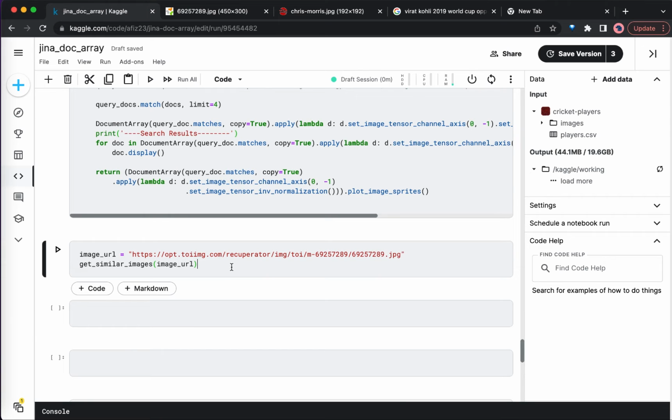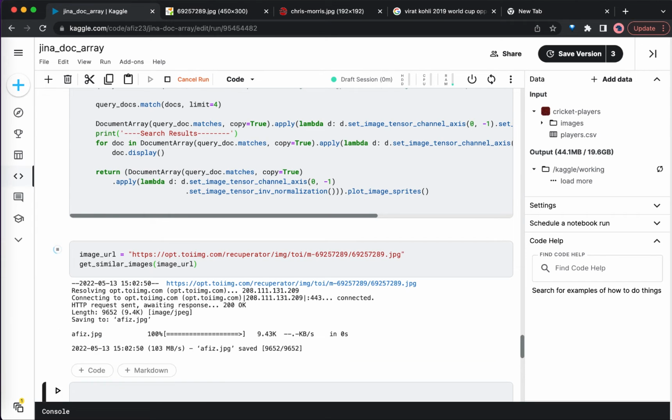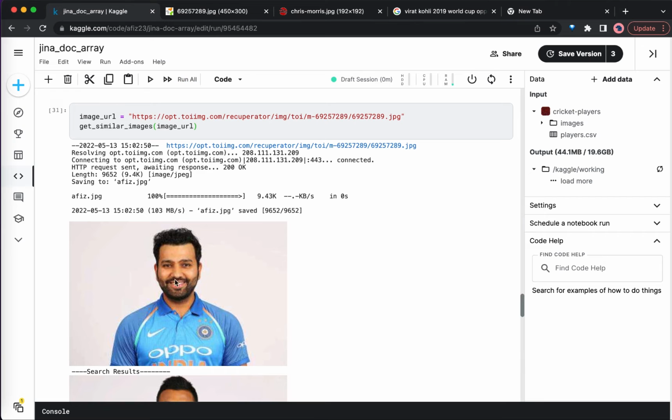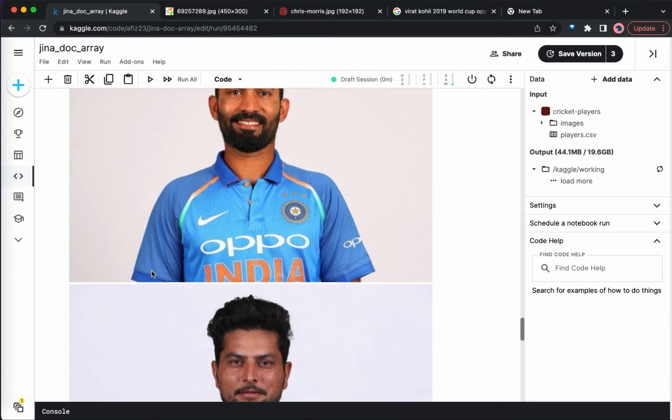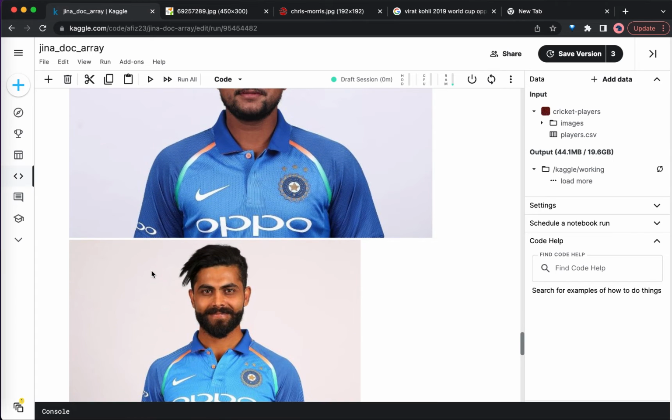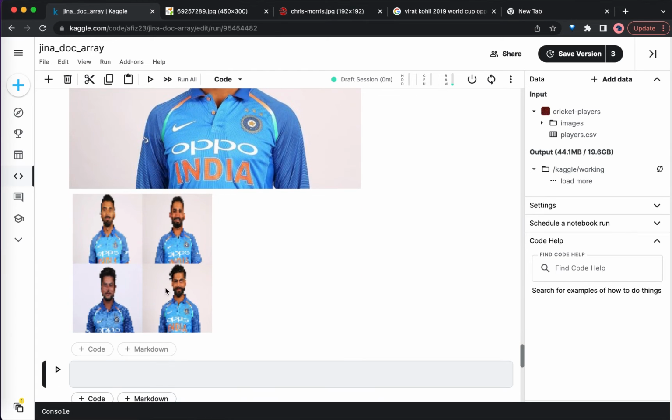So this is the same one. Let's run this one. It's downloaded. So this is the image, and you can see the search results here. Pretty cool, right? So four results in a single image.